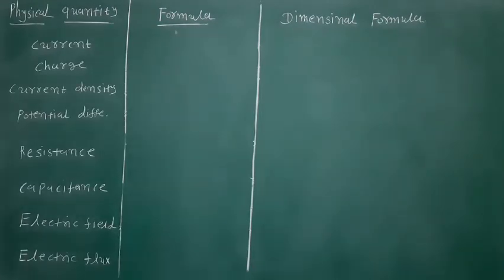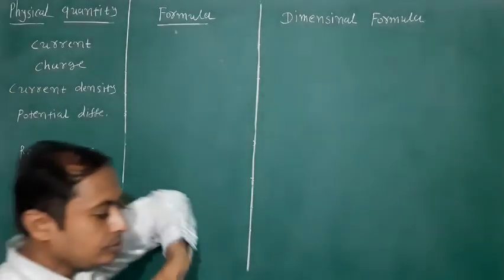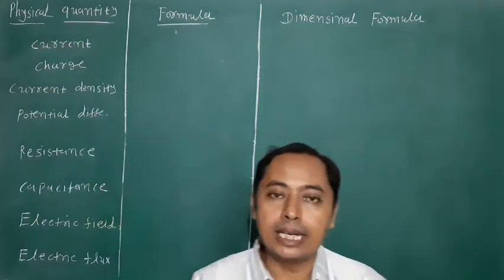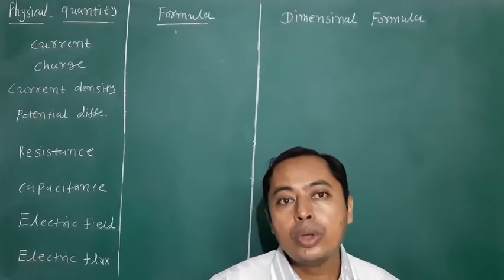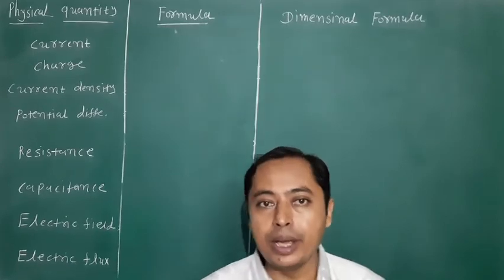Friends, look here. Now we have so many physical quantities, and now we prove their dimension formulas. So first physical quantity is current. Friends, in the SI system the unit of current is ampere.